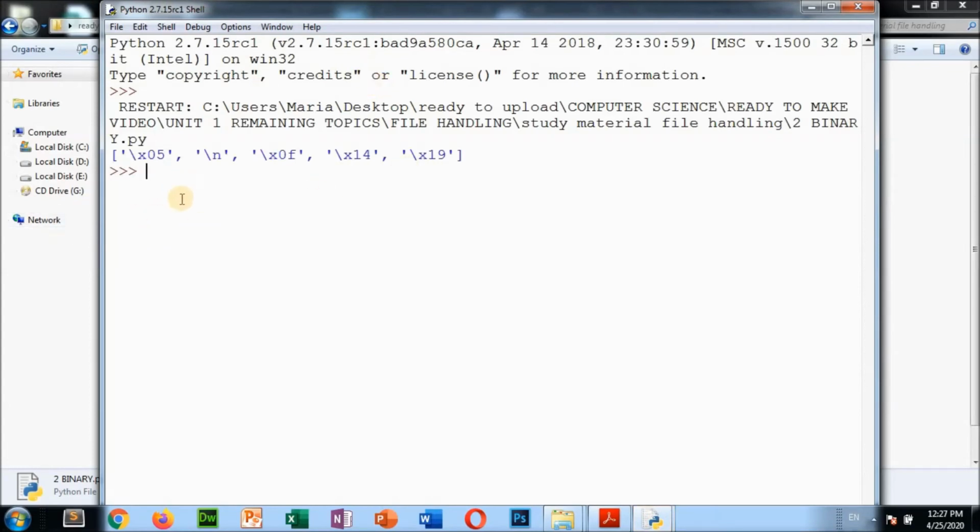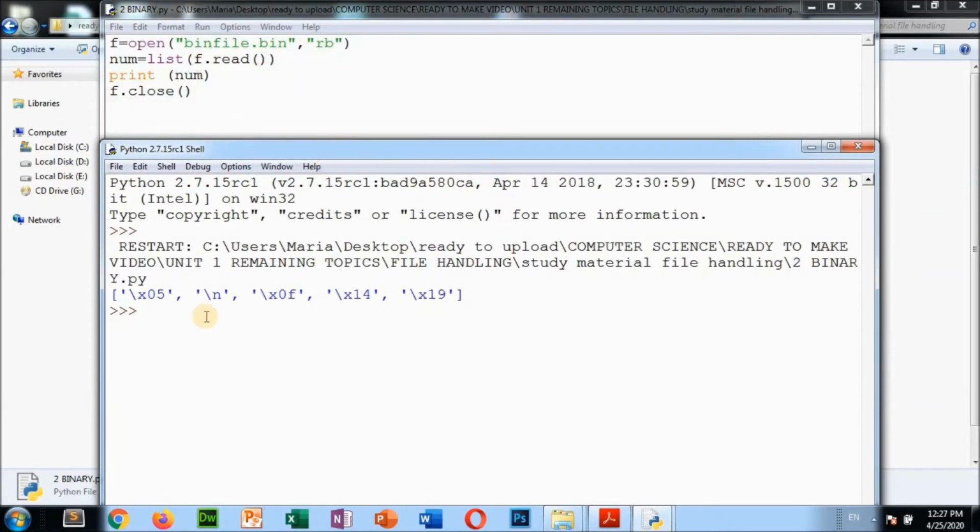Okay, so it has been stored somewhere, so from that it is coming actually. So we are reading from the binary file. So what, 5, 0, 14, 19. So these records we have stored previously. So we are reading from the binary file.